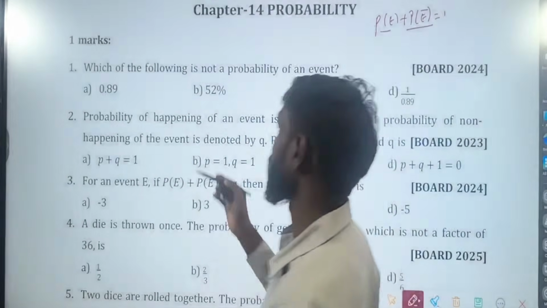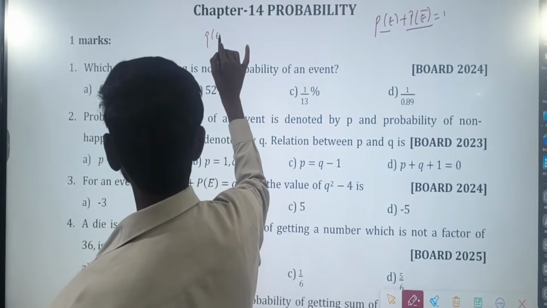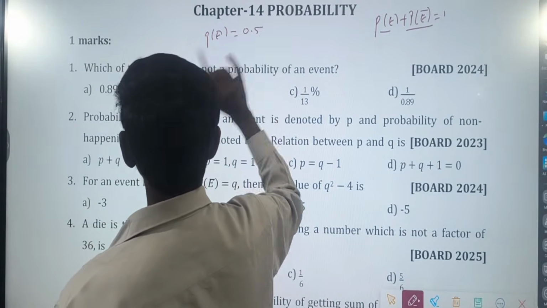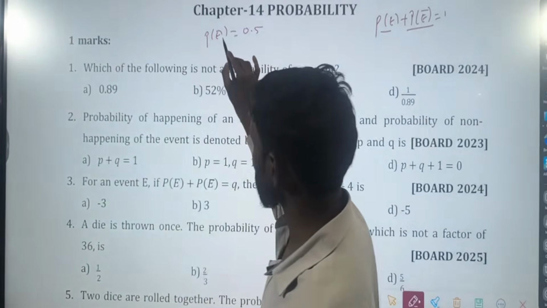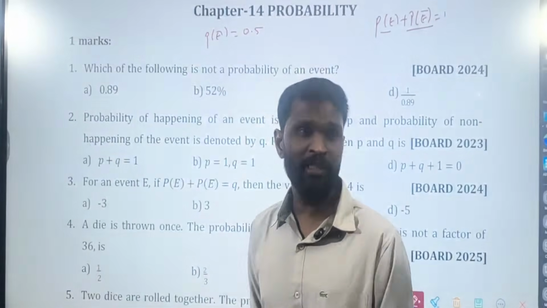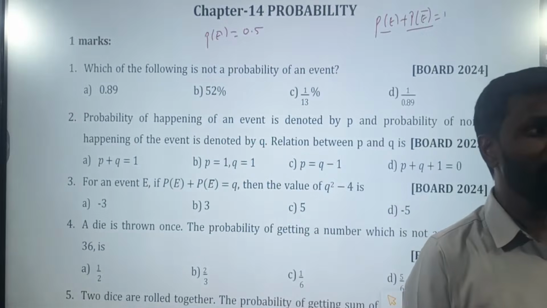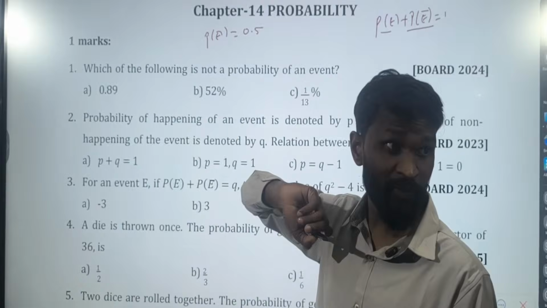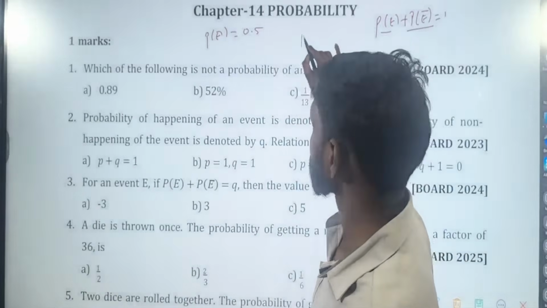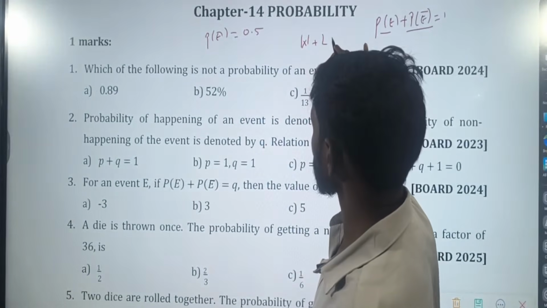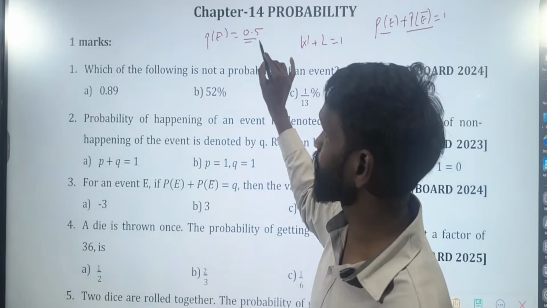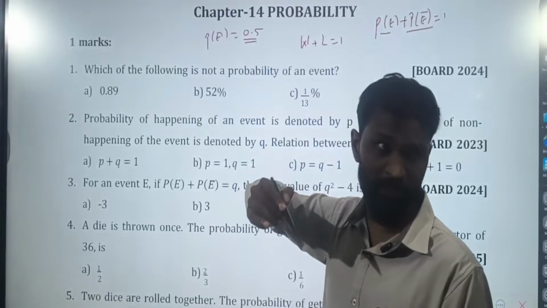For example, the probability that India wins T20 World Cup is 0.5. Probability that India will win T20 World Cup, then what is the probability that it will lose? Winning plus losing should always be equal to 1. If winning is 0.5, then losing is 0.5.